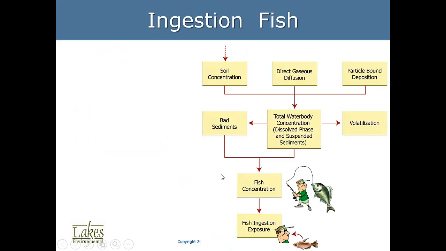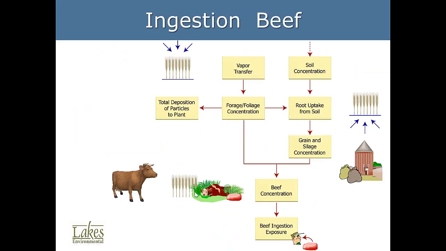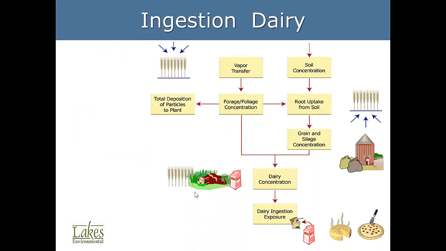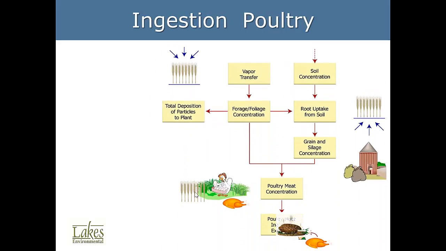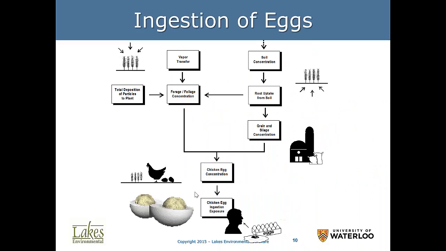Ingestion of fish, we know how to compute fish concentration. We ingest and we are exposed to the contaminants inside the fish. Ingestion of beef, milk, chicken and eggs. Again, we know how to compute all the concentration of the chicken and the egg. We saw even the equation. And we ingest the eggs, we get contaminated. So it would be a pathway, for example, for dioxin and furans.